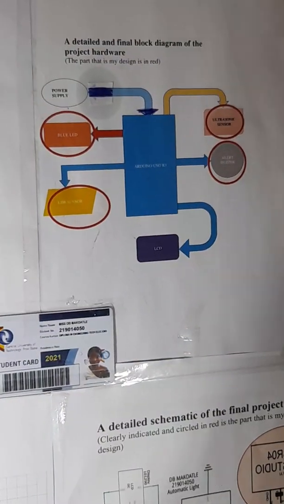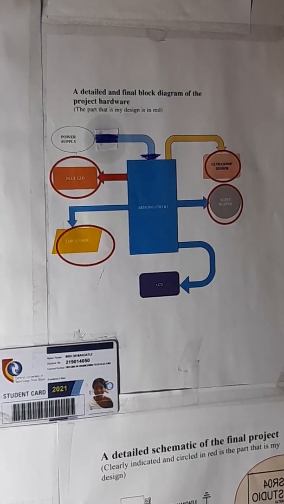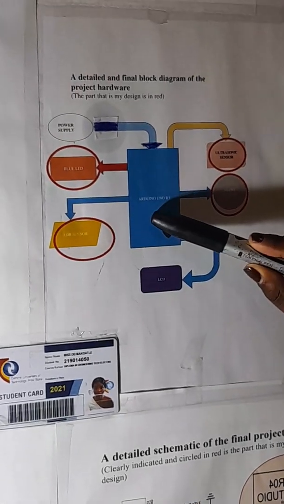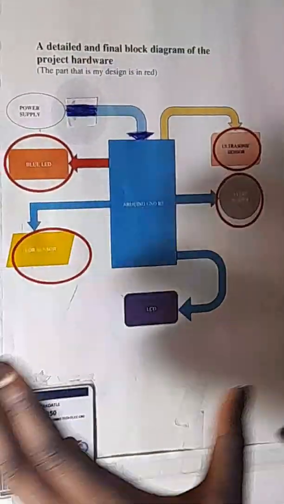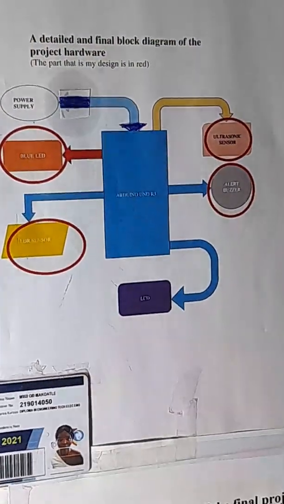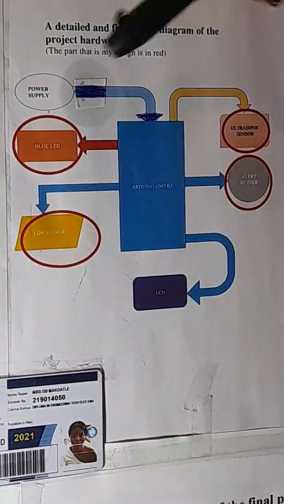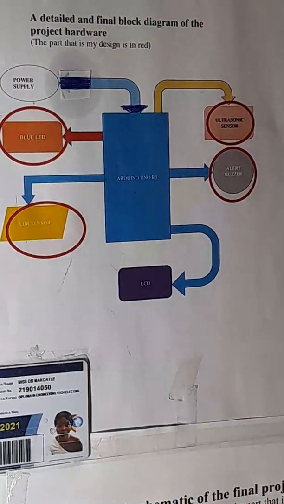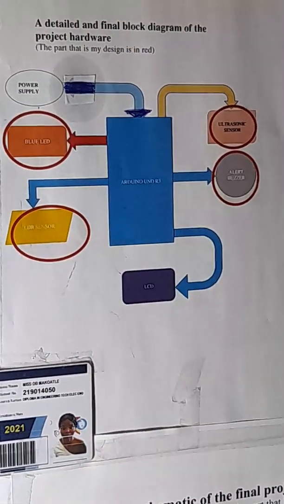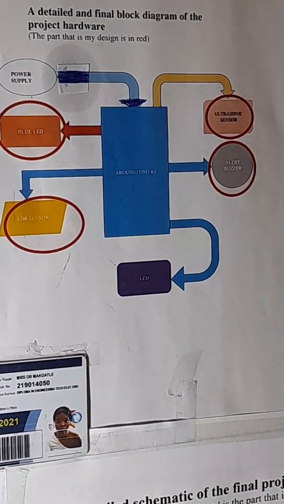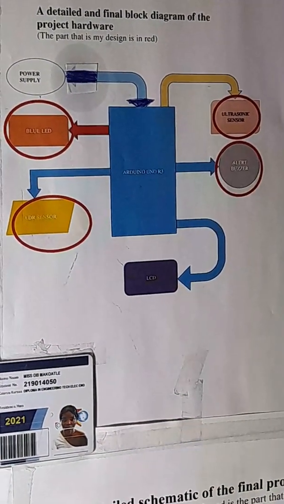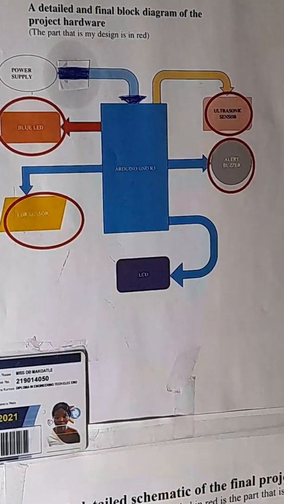Coming here to my block diagram. This is my Arduino Uno R3 microcontroller, which gives commands to all the components, and it is supplied by the power supply. LDR, which is my input. LDR sensor, it senses the darkness and light. LED, it is the output of my LDR.